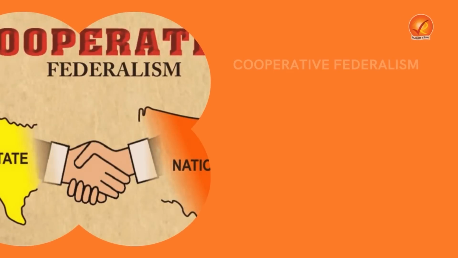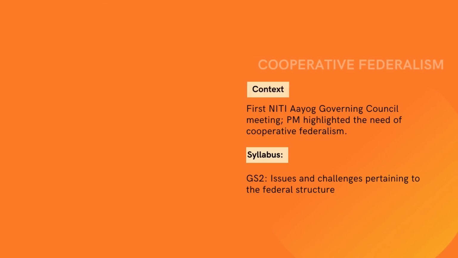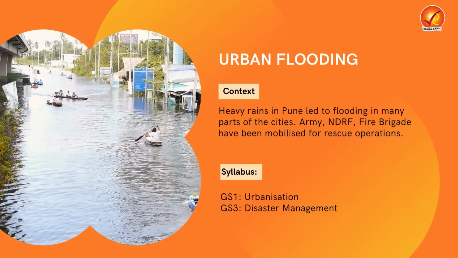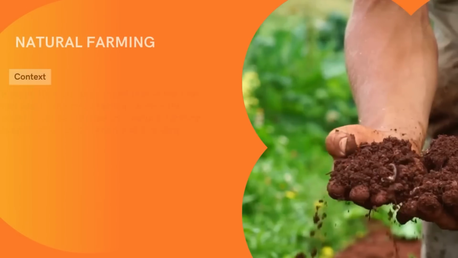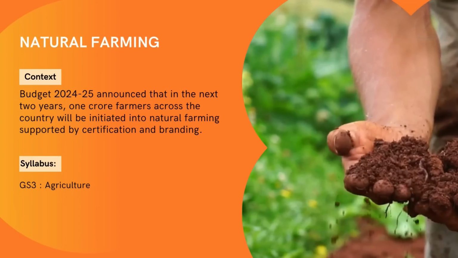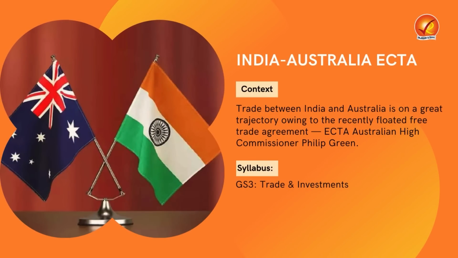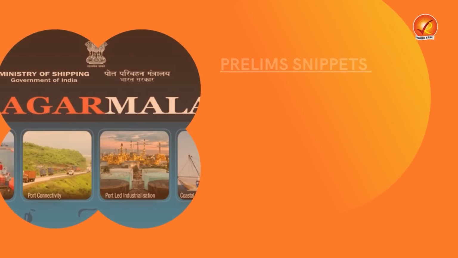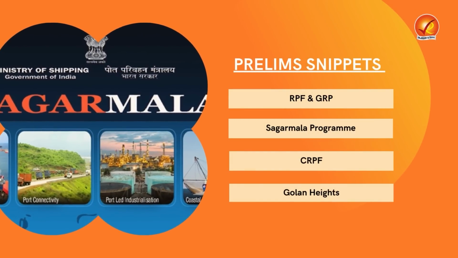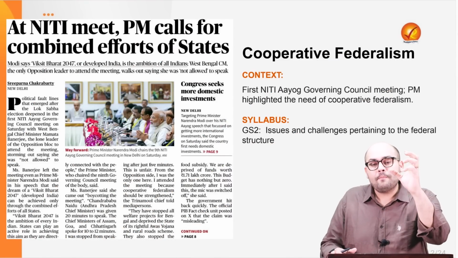In the first article, we'll talk about the meaning, importance, and the challenges associated with cooperative federalism in India. In the second article, we'll talk about the issue of urban flooding and the serious consequences it has on human life. In the third article, we'll talk about the concept of natural farming. In the fourth article, we'll talk about the very important India-Australia Economic Cooperation and Trade Agreement. In the fifth article, we'll talk about the International Space Station. Finally, in the Prelims Snippet sections, we'll have a look at some of the very important topics for the preliminary exam. Now, the very first article is related to cooperative federalism.